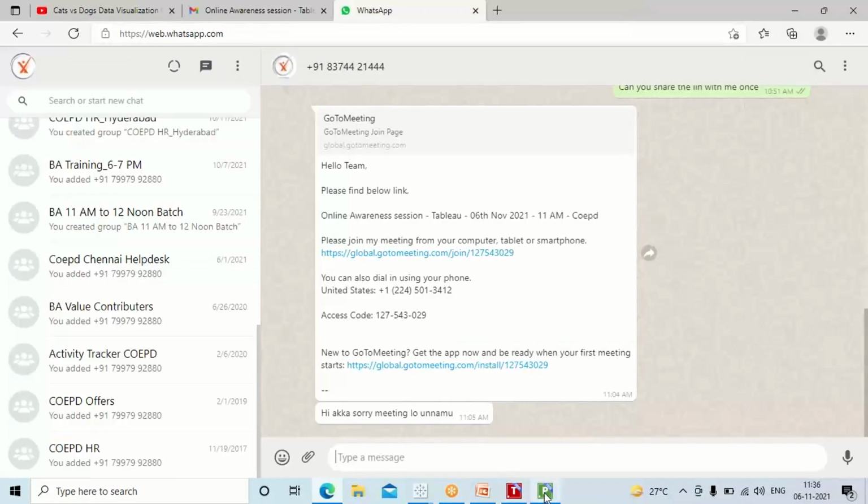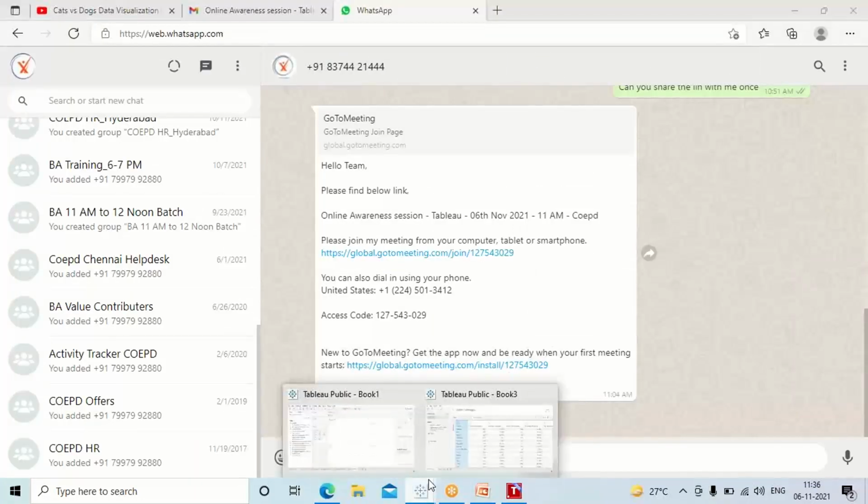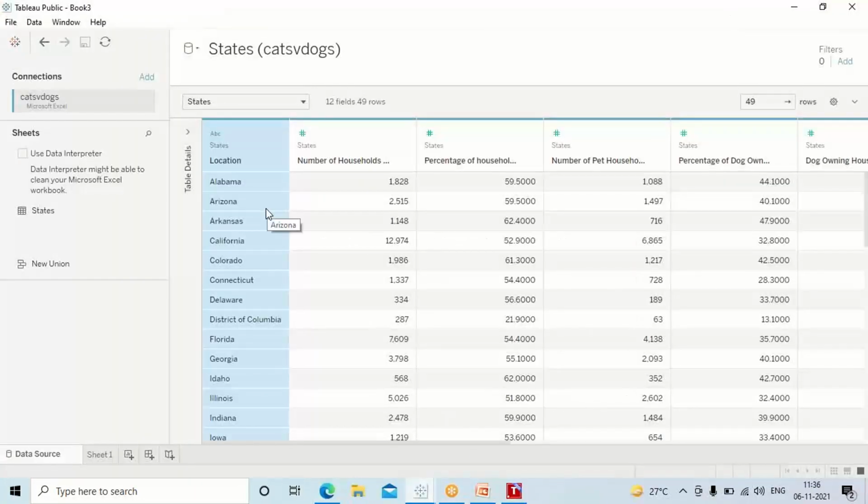Hi, I have a question. Yes, go ahead. How can I use this Tableau for my organization? Tableau is generally used for representation only. That is what I'm telling you. For your organization, if you have data like this and you want to represent the data to your people, you pull the data and you can create different kinds of reports.